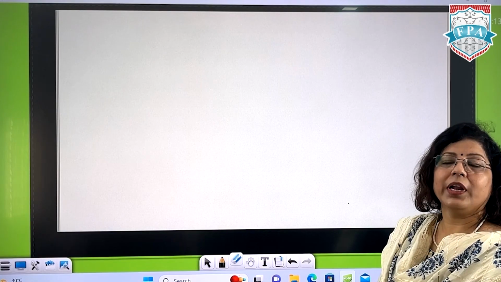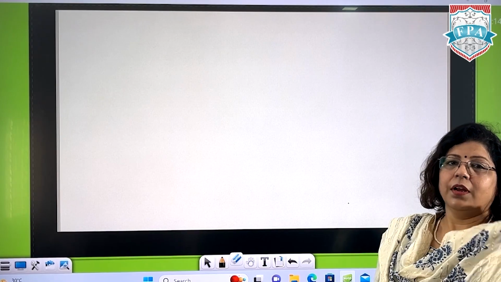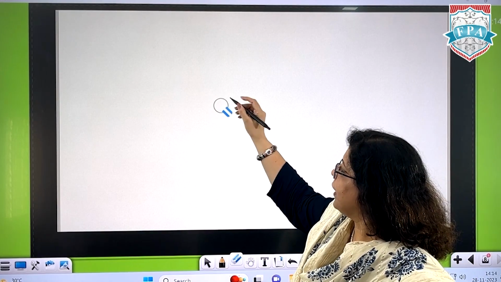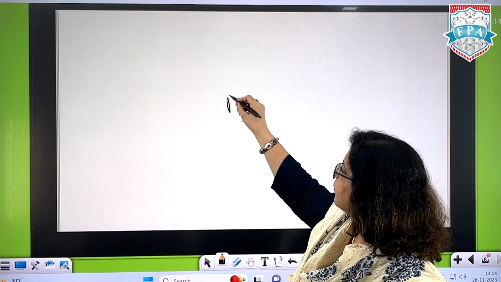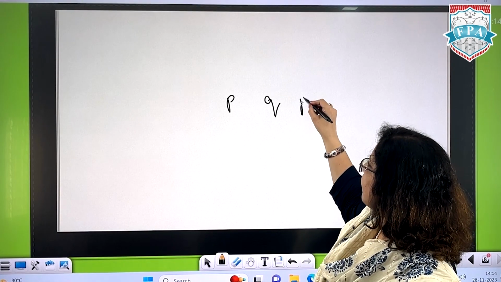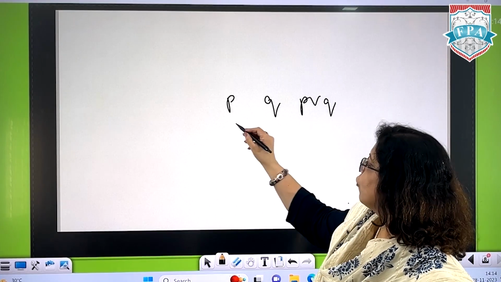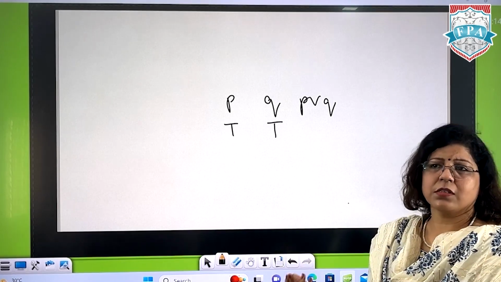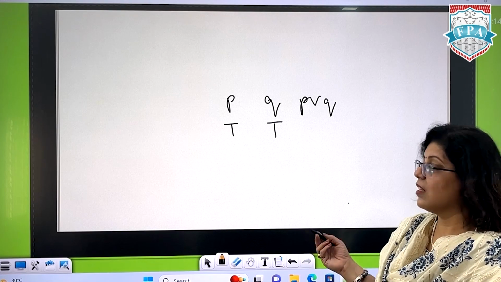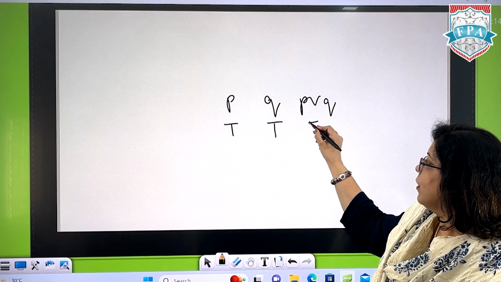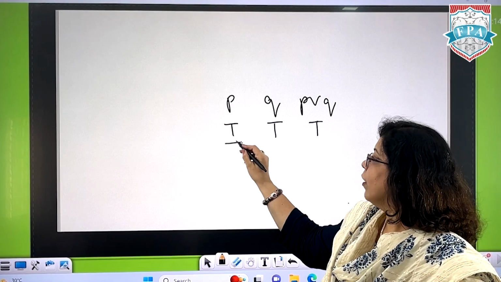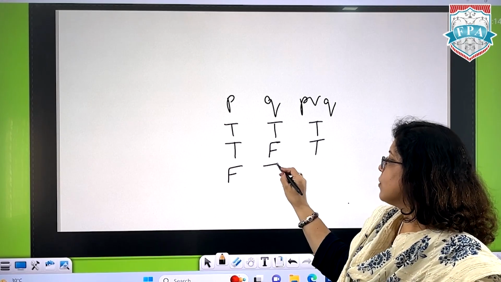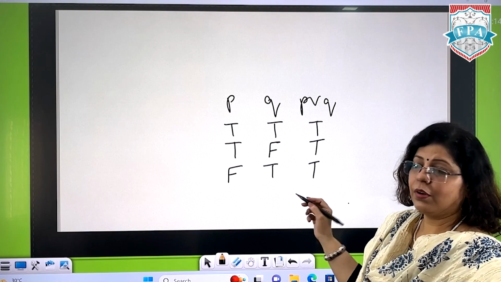In a similar manner we come to disjunction or. So if P is true, Q is true, since any one of them being true makes the statement make sense over here, the answer will be true. True, false, answer will be true. False, true, answer will be true.